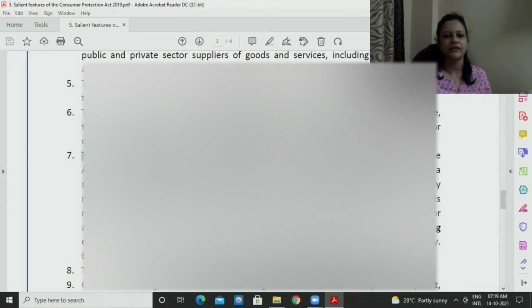This Act provides redressal of consumer grievances in a simple and inexpensive way. Otherwise, if these consumer protection councils, commissions and mediation cells were not there, it would have been very difficult for persons. We would have to approach a regular court, pay high fees to the lawyer, and go to the court for every single hearing. It would have been a time-consuming affair for us. But we don't want to do that, and that is the reason why it provides a simple and inexpensive way.